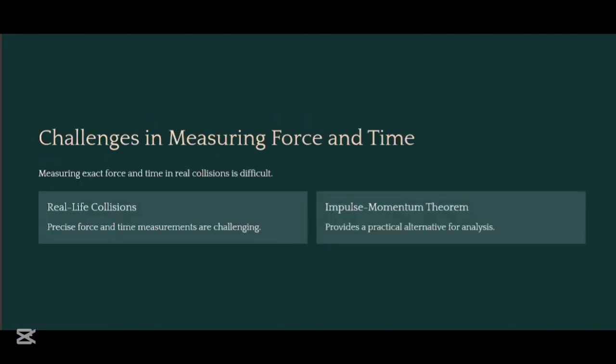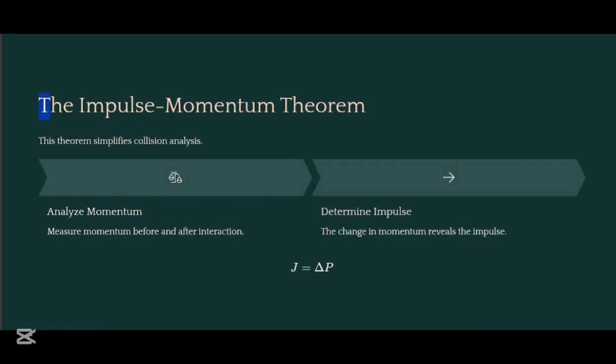Now let's talk about the challenges in measuring force and time. Precise force and time measurements are challenging, and momentum provides a practical alternative for analysis. The impulse momentum theorem. This theorem simplifies collision analysis. Analyzing momentum, measuring momentum before and after interaction, the change in momentum reveals the impulse. J is equal to delta P.